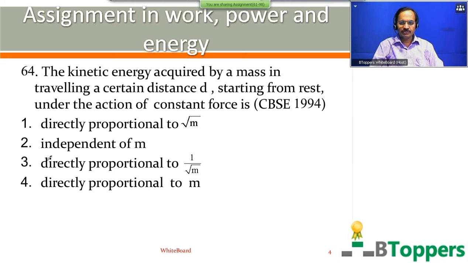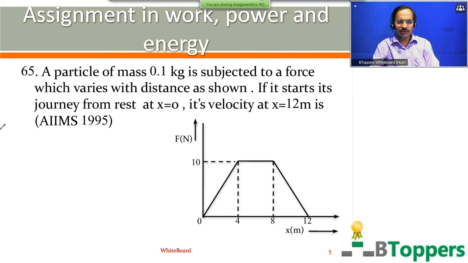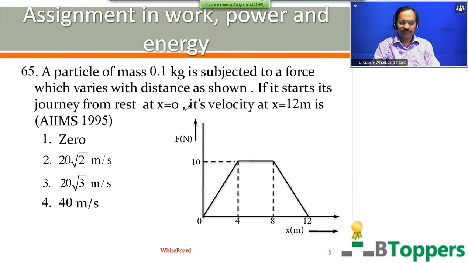Come on, try to answer the question. So in case you need more time, you can take a pause. I am going to show the next question on the screen. See the question number 65. A particle of mass 0.1 kg is subjected to a force which varies with distance as shown. It starts its journey from rest at x equal to 0. So the velocity at x equal to 12 meter is. We are shown 4 options on screen.